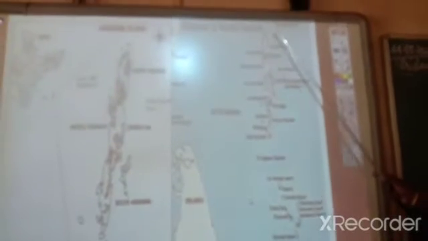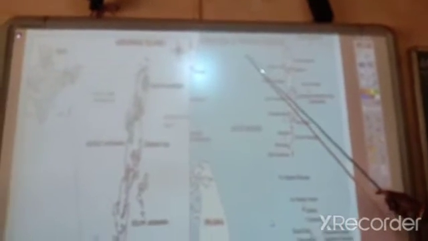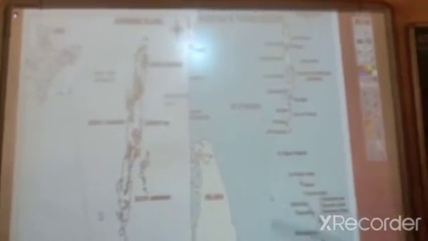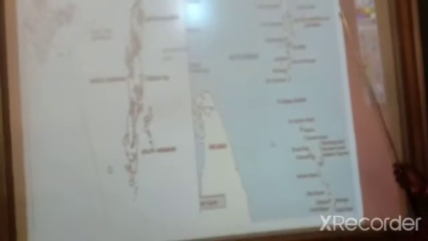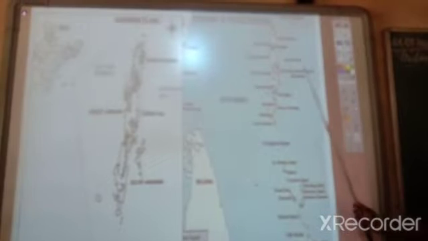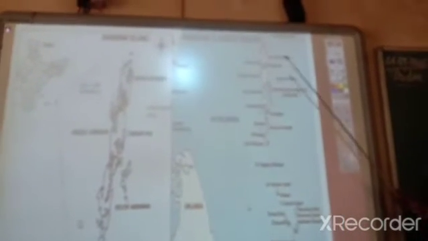Which is the capital of Andaman Island? Port Blair. Which is the capital of Nicobar Island? Car Nicobar. The 300 northern islands are known as Andaman Island.